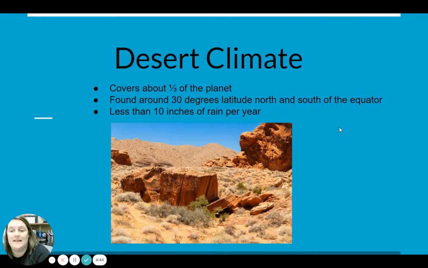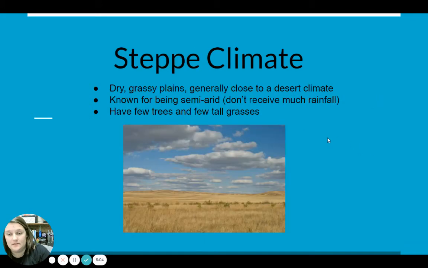Next, we have the desert climate. This actually covers about 1/3 of the planet. It's found around 30 degrees latitude north and south of the equator. It's less than 10 inches of rain per year. That is crazy. That is less than 10 inches of rain per year. That is so insane.